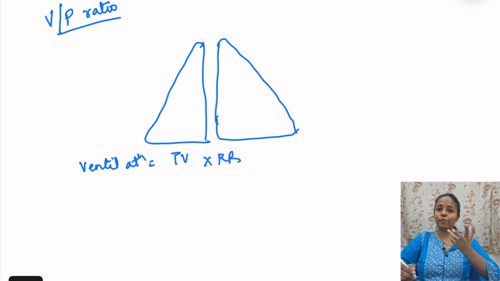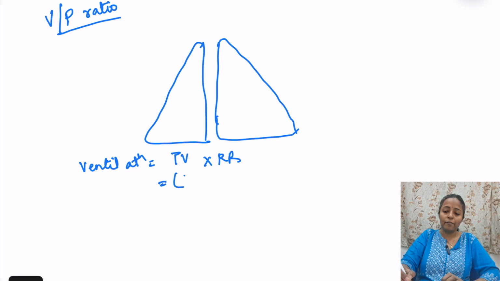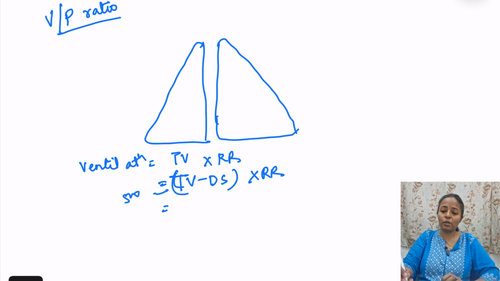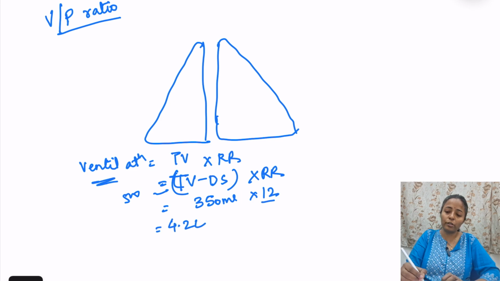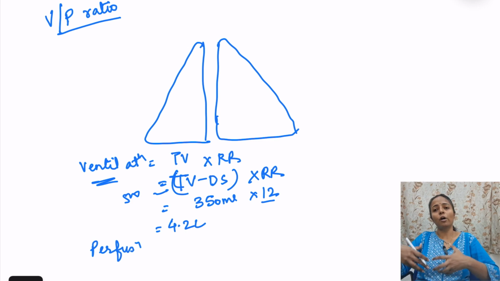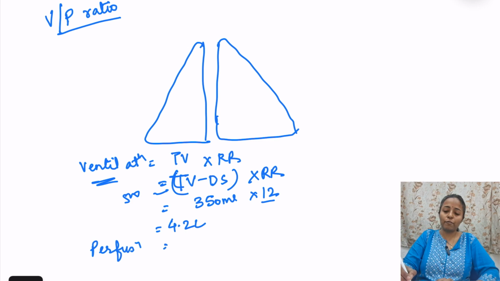Tidal volume is how much? 500 ml. So for the ventilation of the lungs, how do we calculate? We have to subtract the anatomical dead space from the tidal volume, and multiply by respiratory rate. Tidal volume is 500 ml, dead space is 150 ml, so it will be 350 ml into the respiratory rate, say 12 per minute. It comes to 4.2 liters. So ventilation is 4.2 liters. Perfusion is how much? Because the lungs get the full volume from the heart, perfusion is 5 liters.